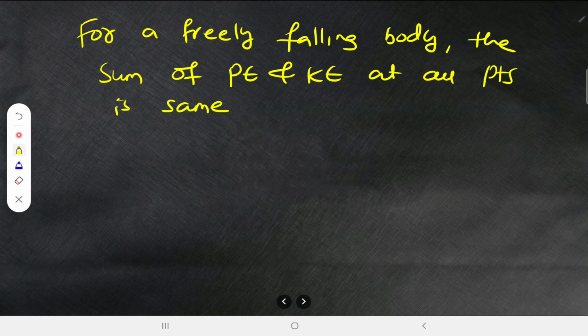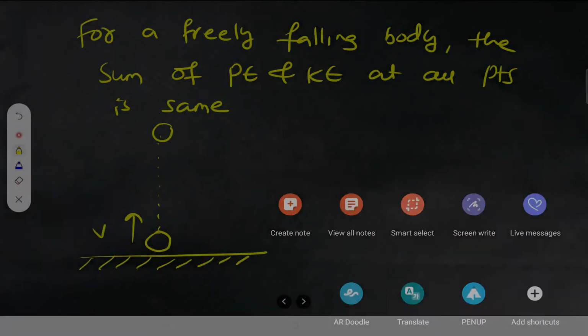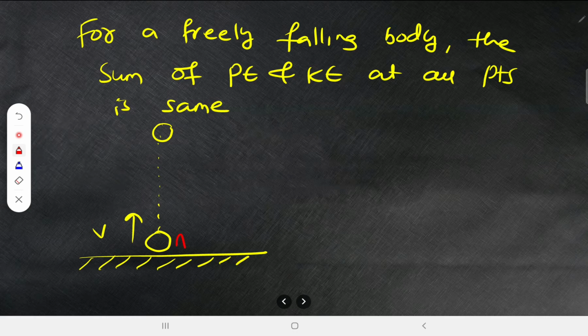The same. Okay, you can take one more example. For example, this is the ground level. Now from this you have thrown a ball upwards, with velocity v, for example. Now it has reached some point here. Now if you take a different situation, consider this as point A, and here also the ball is going above. Consider this as the point B, and here is the point C.